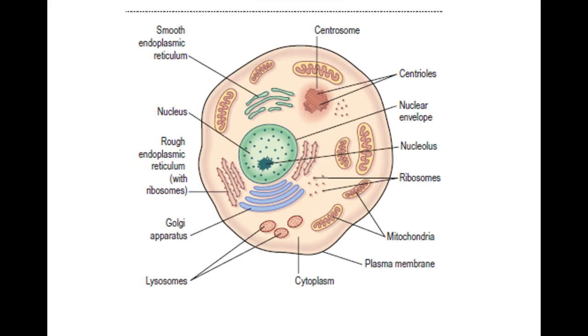Now, moving on to the cell. A cell is the basic structural and functional unit of all forms of life. Every cell consists of cytoplasm enclosed within a membrane and contains many macromolecules such as proteins, DNA, and RNA, as well as many small molecules of nutrients and metabolites. The word cell is derived from the Latin word cellula, which means small room.